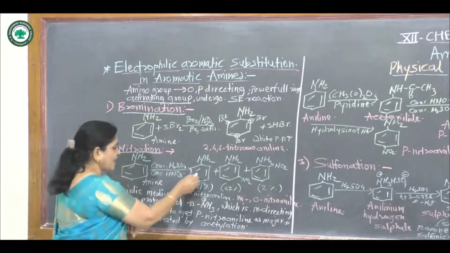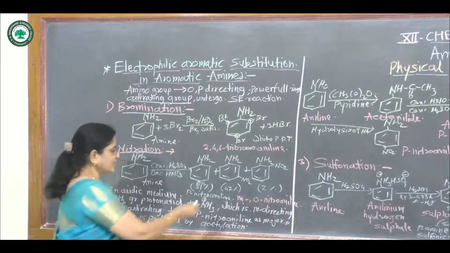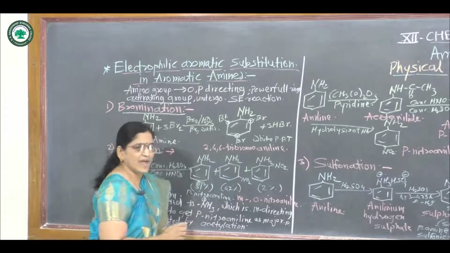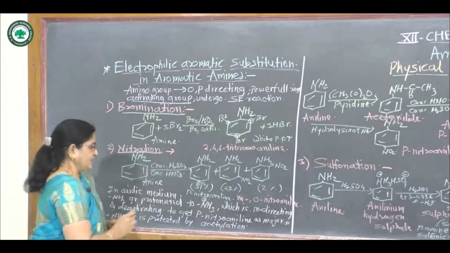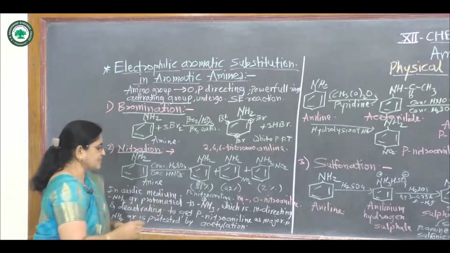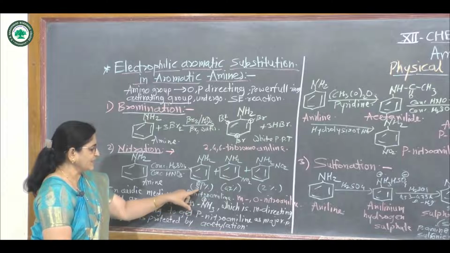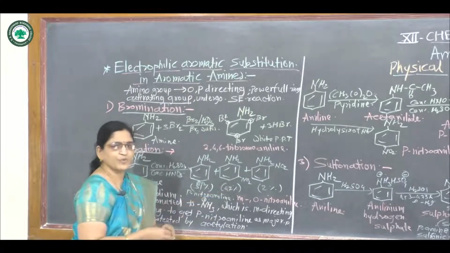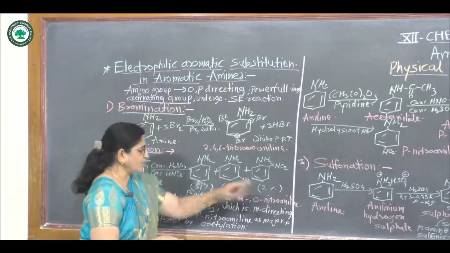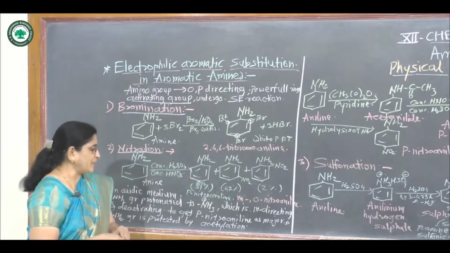First is para-nitroaniline, second is meta-nitroaniline, and third is ortho-nitroaniline. In this mixture, the percentage of para-nitroaniline is 51%, meta-nitroaniline is 47%, and ortho-nitroaniline is 2%.